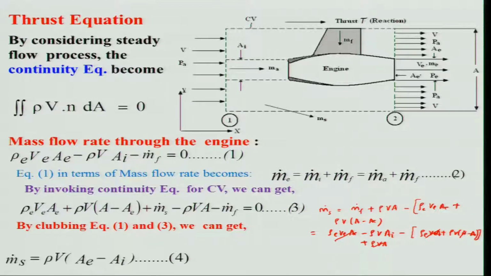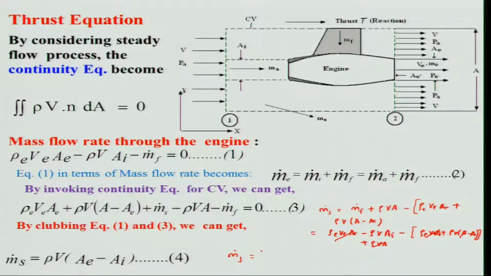If I simplify, I will get m dot S is equal to rho V A E minus A I.